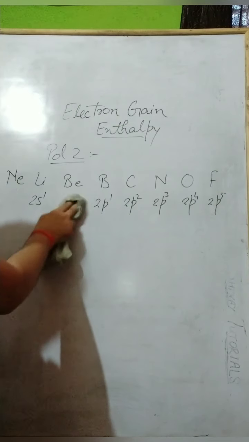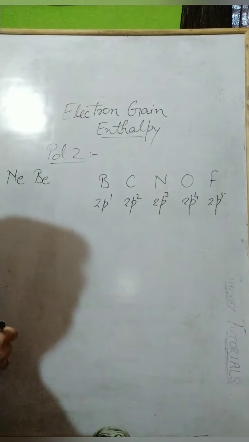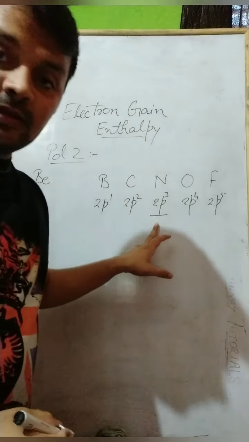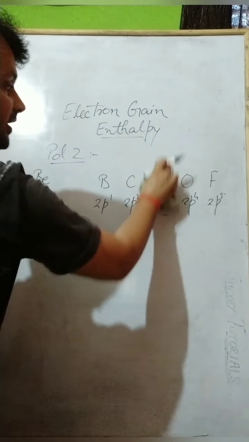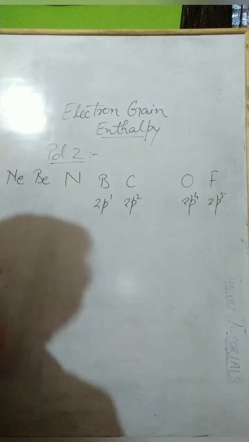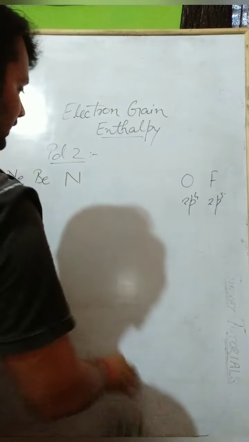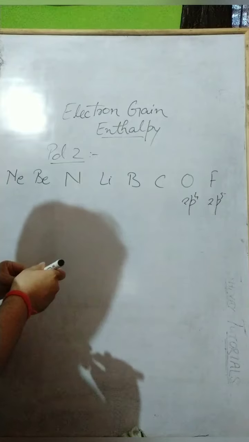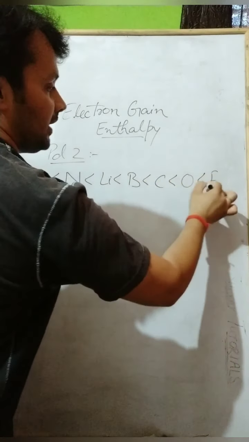So what happens? Beryllium comes after neon here, in the second place. And at last, nitrogen, because it has a half-filled orbital, and half fills are also very stable. I have already explained this. So nitrogen comes at the third place. And at last we see that the values change a little for lithium, boron, carbon, oxygen and fluorine. This will be the common trend of the period, in increasing order of electron gain enthalpy, as you see in the result.